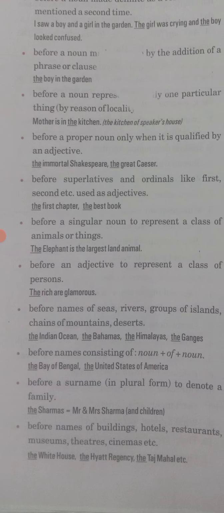Now, yes, if the surname is given and that surname is referring to the entire family, there also you will put the, like the Sharmas, the Malhotras, the whatever. So when you are not denoting one person or two persons, Mr. Sharma and Mrs. Sharma, no. When you are referring to the entire family, including their children and every person in the family, the Sharmas and the Malhotras, you will speak like that. You are not talking about one person of the family, you are representing the entire family.